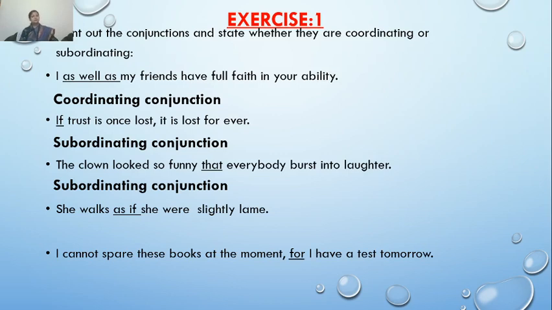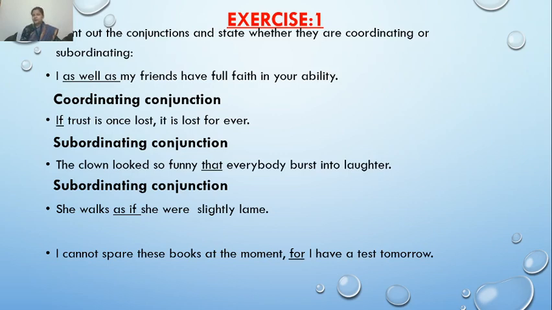Just think, children. She walks. It is complete in its meaning, and there is nothing that gives any idea that some information is left to add. Now, look at the second clause: as if she was slightly lame. What is this as if?